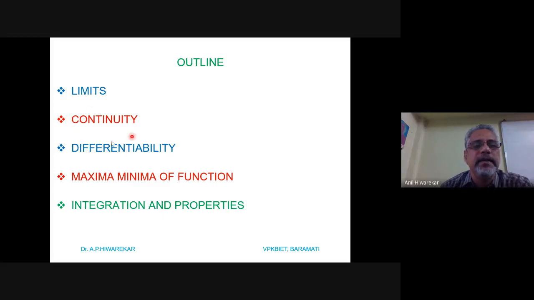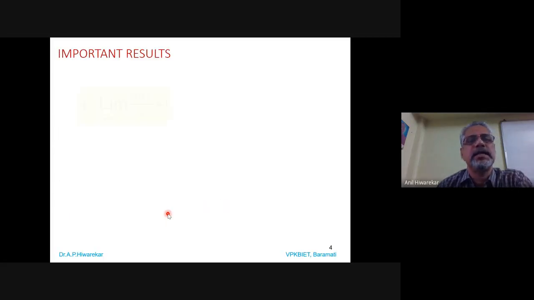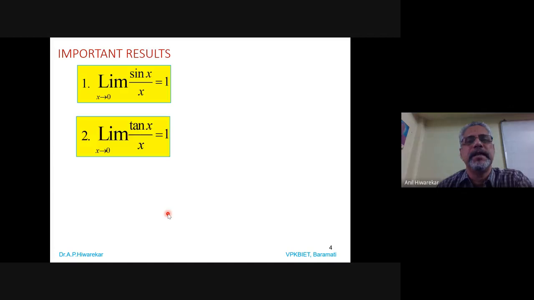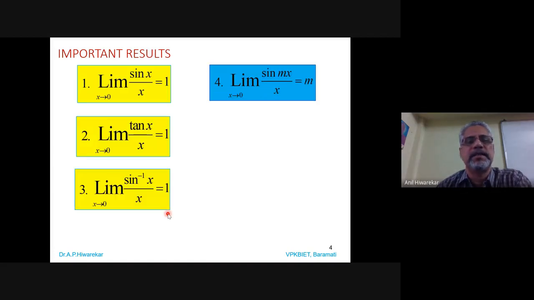Limit, continuity and differentiability are already covered in the last part. So today we are going to cover maxima, minima of functions and integration and its properties. Before that, within 2 minutes, we revise all standard results that we already studied. All these results are known to you, just go through once.